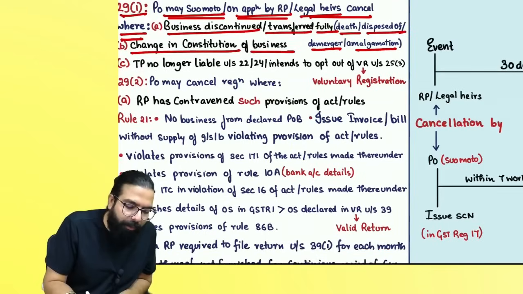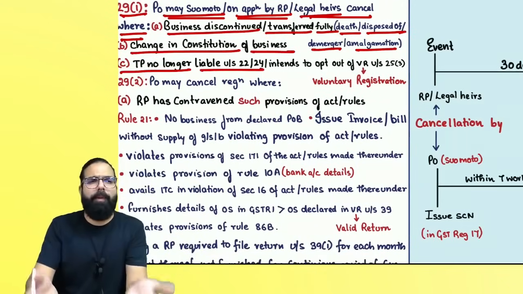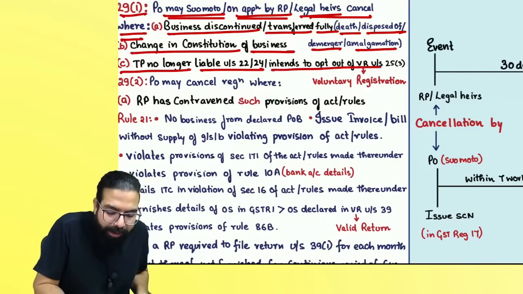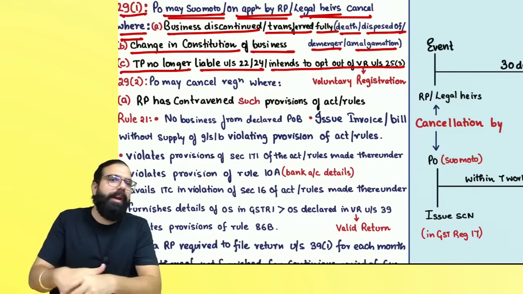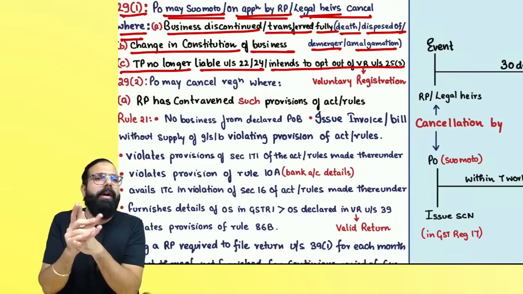Sir, this taxable person he says, I am no longer liable under 22 or 24 to remain registered. Then you can go ahead and apply for cancellation. Or you intend to opt out. You became voluntary registered under section number 25(3). You took registration and now you are telling, sir, I don't want registration. Then you can go ahead and apply for cancellation.